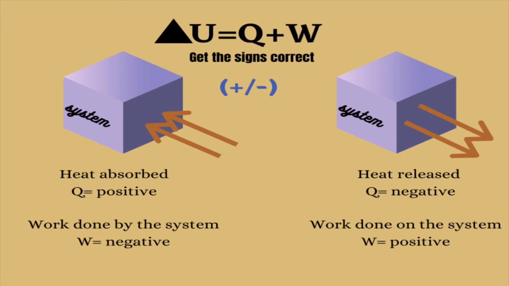We will also need to define the sign of these quantities in order to use this equation properly. So, let's take note that when heat is absorbed by the system, Q will be positive. If heat is lost by the system, Q will be negative. W is negative when work is done by the system. The system has to expend energy to do work, and so the internal energy of the system decreases. W is positive when work is done on the system.